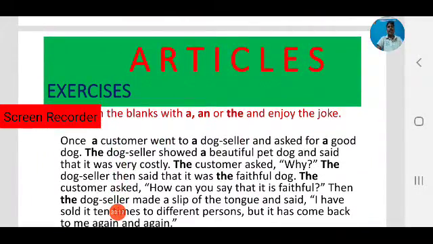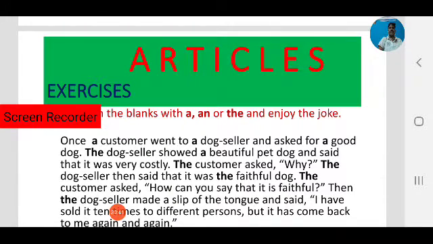Once a customer went to a dog seller. So a customer, a dog seller. We are introducing them for the first time. So we use a customer, not specific now. Went to a dog seller and asked for a good dog. Observe: a customer, a dog seller, and asked for a good dog.